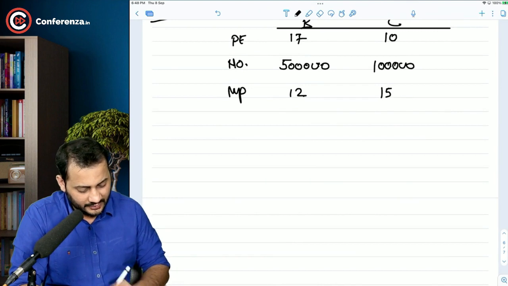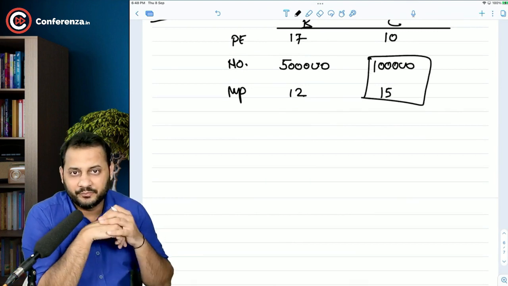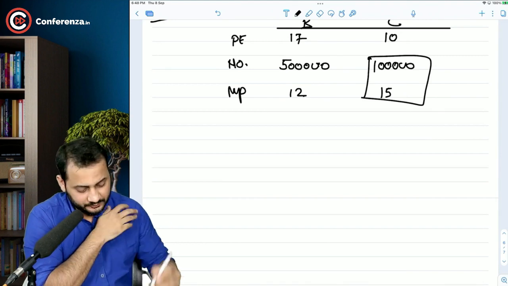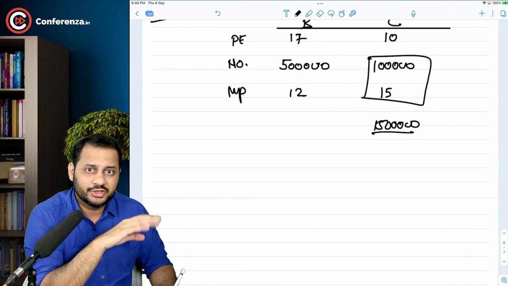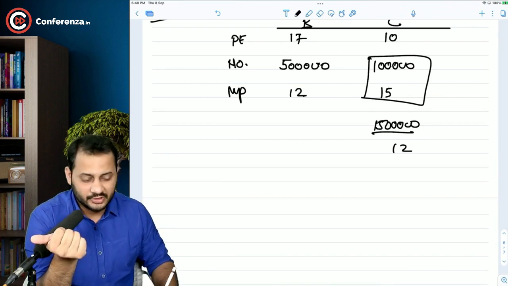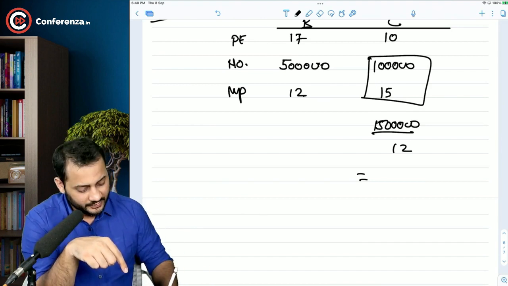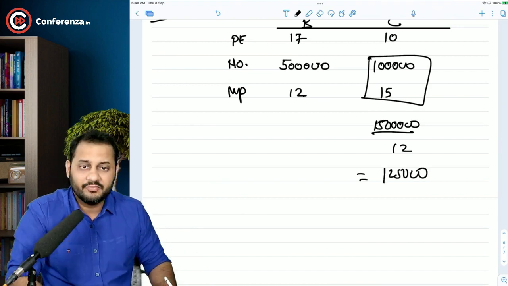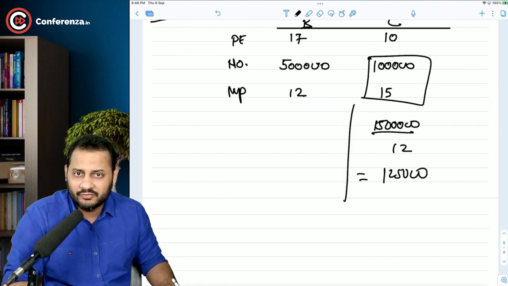I will just do the rough working. This is the total value of their company. Am I right? 15 lakh. Okay. And are you going to give them cash? No, you are giving them your own shares, which are worth 12 rupees. So how many shares you have to issue for your own company? That's 1,25,000.